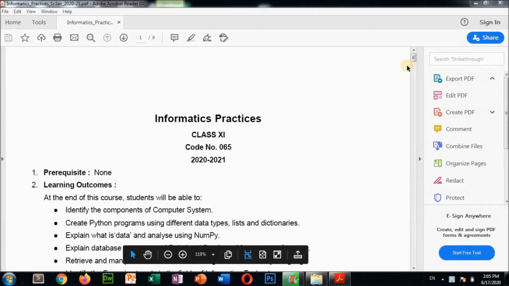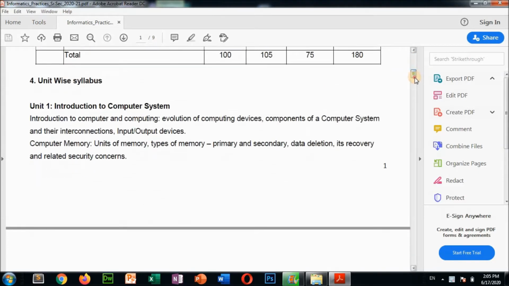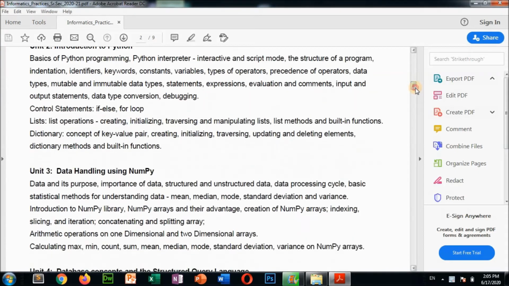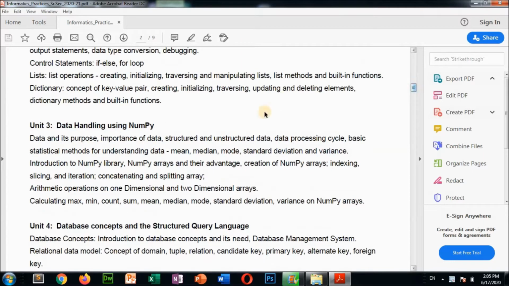In this video we are going to discuss NumPy. It is there in your syllabus, so according to your syllabus I am going to start NumPy now. For IP class 11, unit 1 and unit 2 are already completed, and now unit 3, that is data handling using NumPy. Data and its purpose, importance of data, structured and unstructured data. What about NumPy arrays and how to do programs in NumPy? We are going to discuss that now.